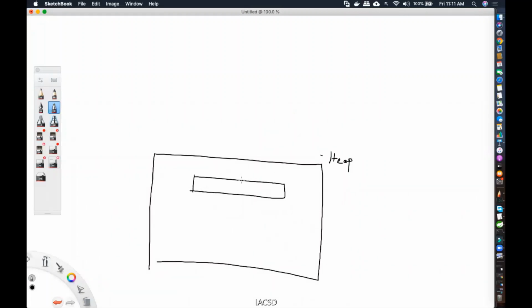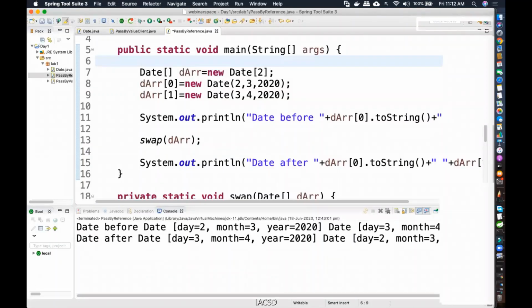Okay, the array has two locations, 0 and 1. Let me imagine that the array's address is, say, 100. So now see, this I have done. Now, DARR of 0. Do you see the left hand side is what? DARR. That means this DARR is a local variable that is stored inside main's stack, right? So how do I know it's a local variable? Its data type is right next to it, and that declaration happens to be within the main method.